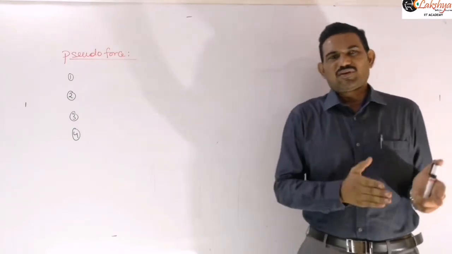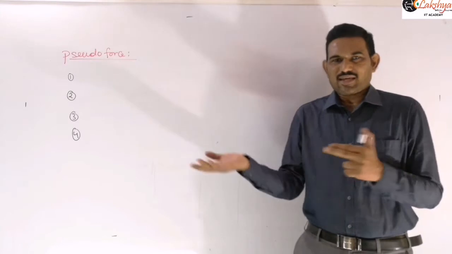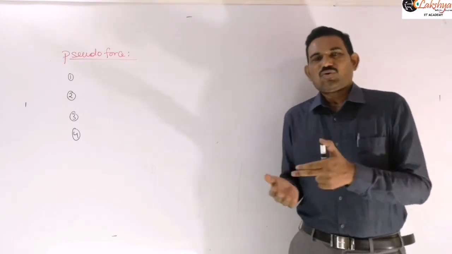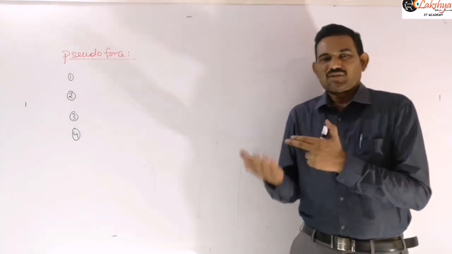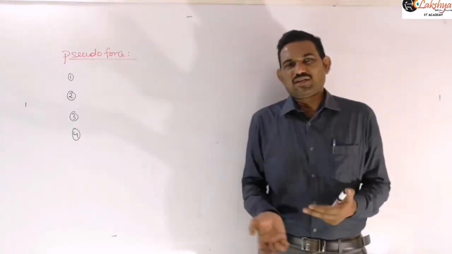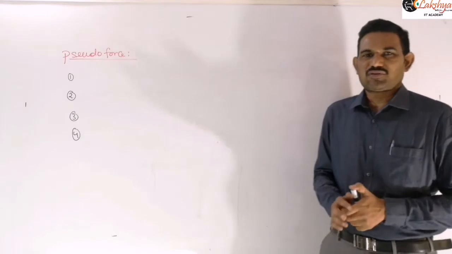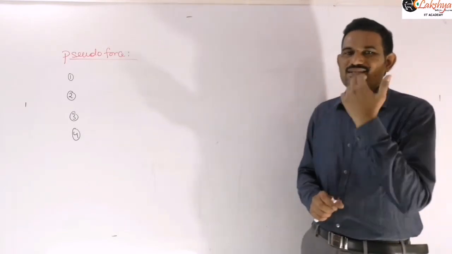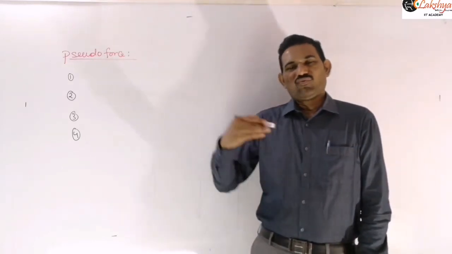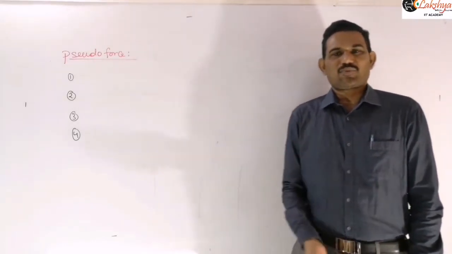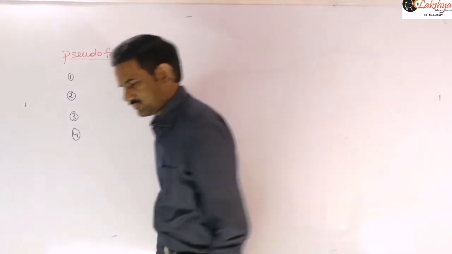For the pseudo force you can't find any reaction force because we don't know who is exerting that force. So Newton's third law for this pseudo force is immaterial. We can't discuss Newton's third law for this pseudo force because the agent is not known. We only experience it when we are discussing the problem in non-inertial frame.